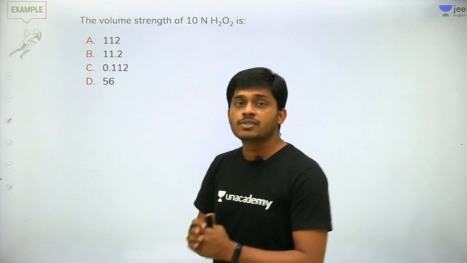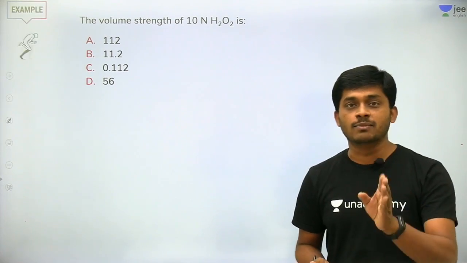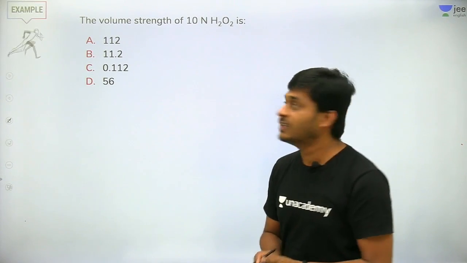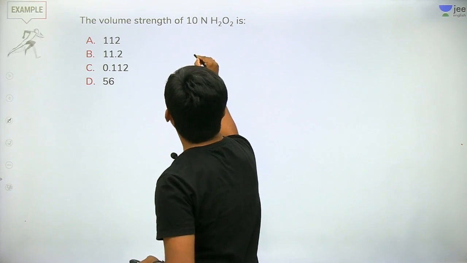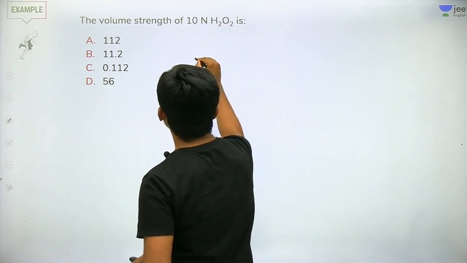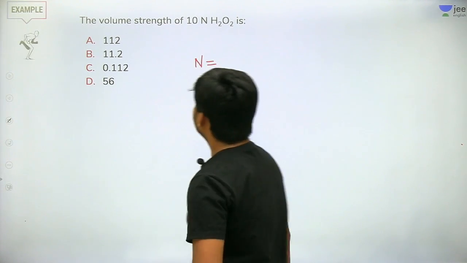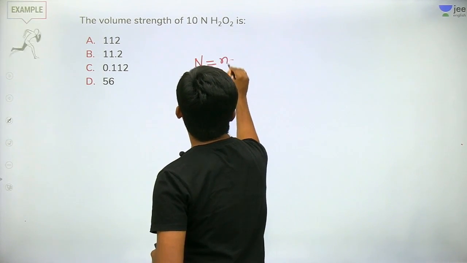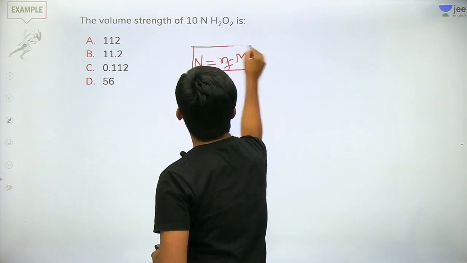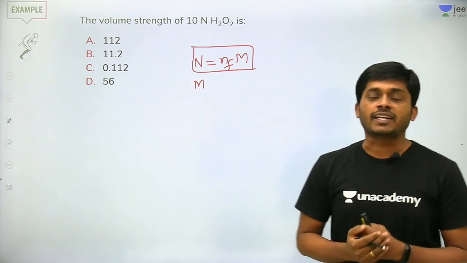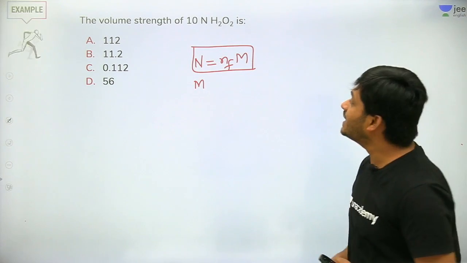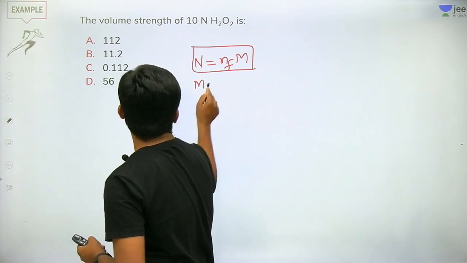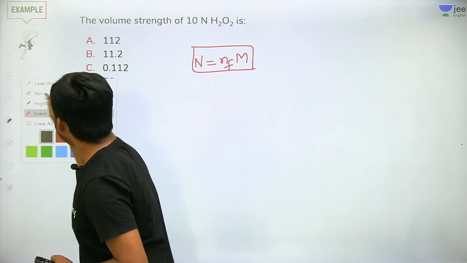Let's see. So normality and molarity are given. What is volume strength? See carefully what I'm doing here, the simple trick. Normality is equal to valency factor into molarity, which everyone knows, right? And here they are asking the volume strength.